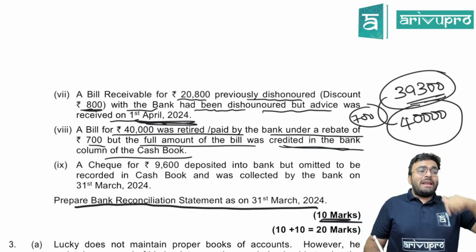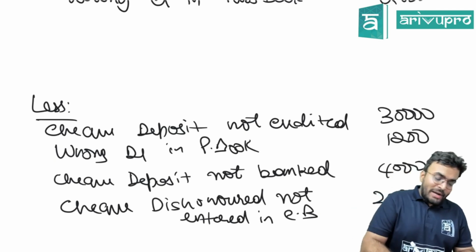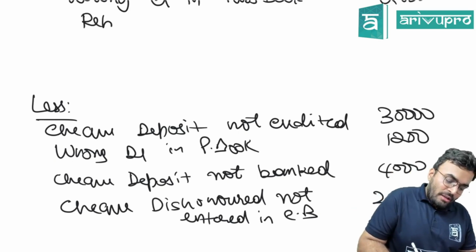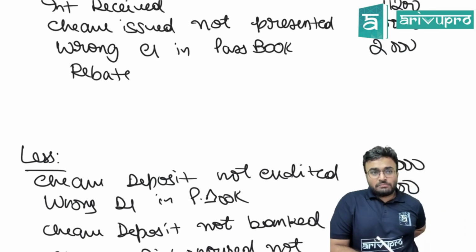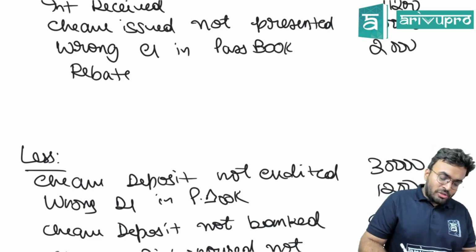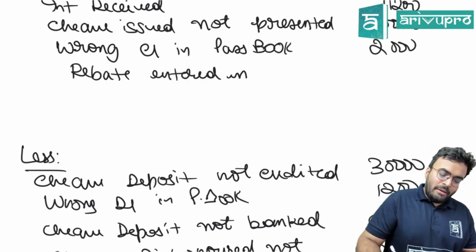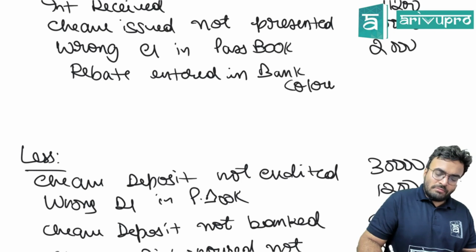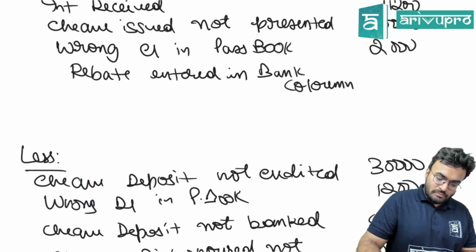Extra payment means OD balance will increase. We are starting with passbook. So you also add this rebate. I hope it's clear. Rebate entered in bank column, 700.